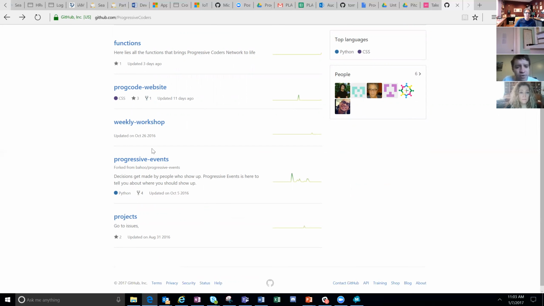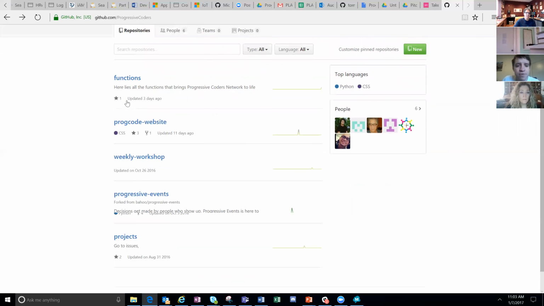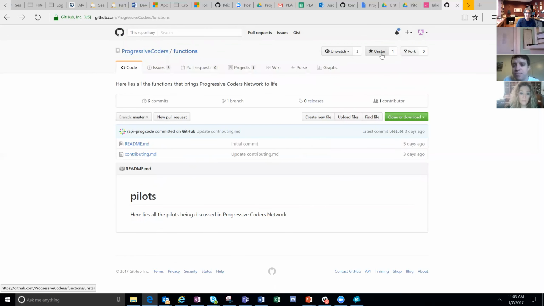I think our robot is based in here somewhere, maybe in the website. But for our purposes, we will be focused on functions, which just began. So the activity here just ticked, although I think the past year is going by 365 days, not calendar. So stars are how you, I think watching allows you to see what's going on there. Stars just says, hey, this is pretty cool. This is a good one. I approve of it, and probably shows up in other places.